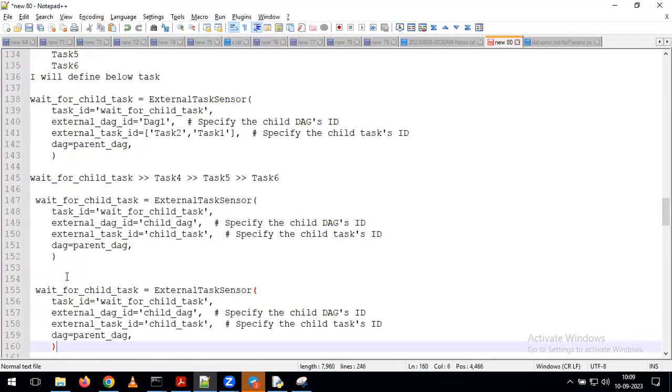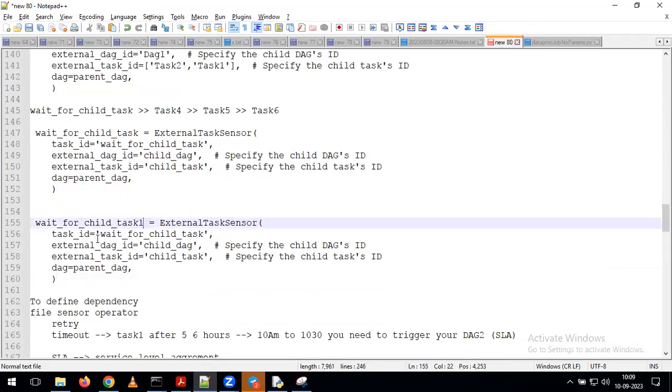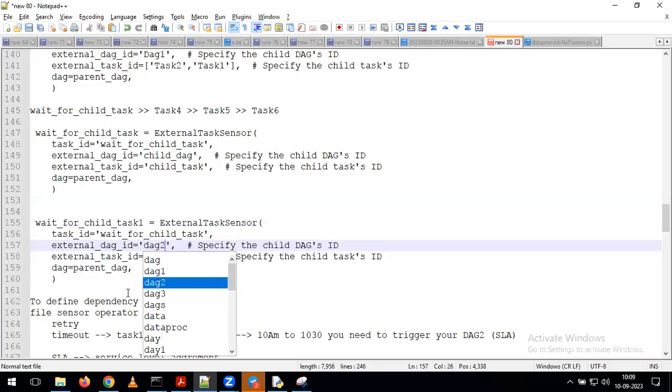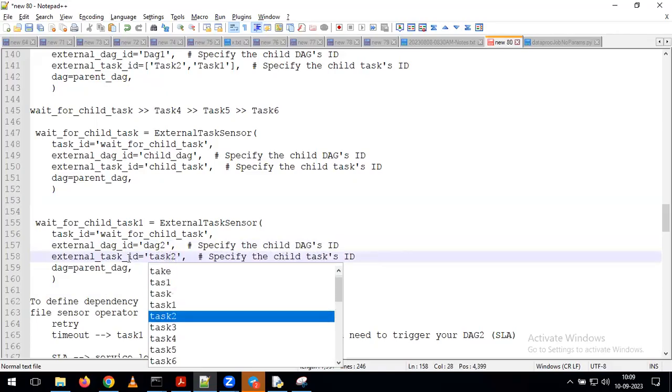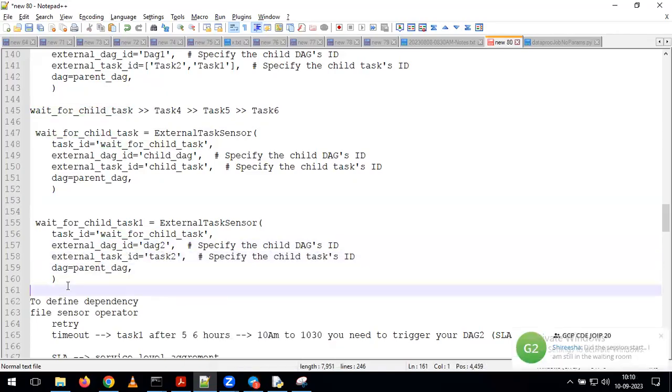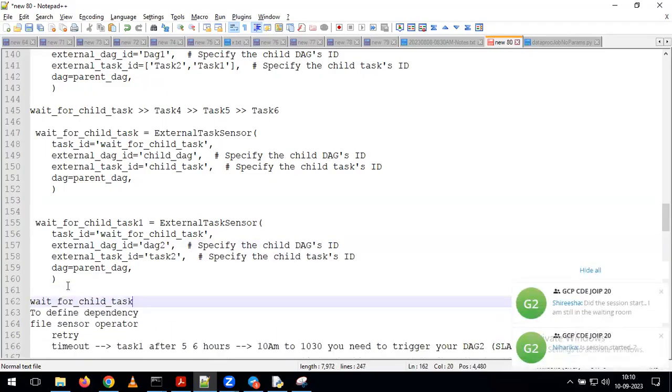Now, for example, you are going to create one more sensor task. In this sensor task, for example, here I'm giving DAG2. In this DAG2, on which task we have the dependency, the task name we are going to provide. Now, in between these two tasks, we have to give the dependency again. After that, we are giving this one.